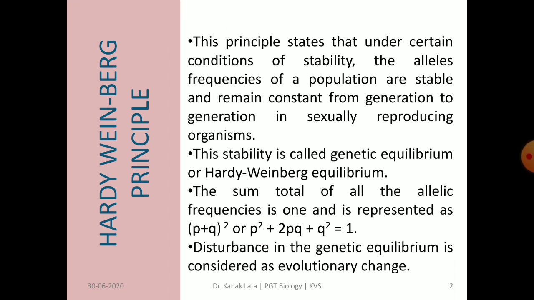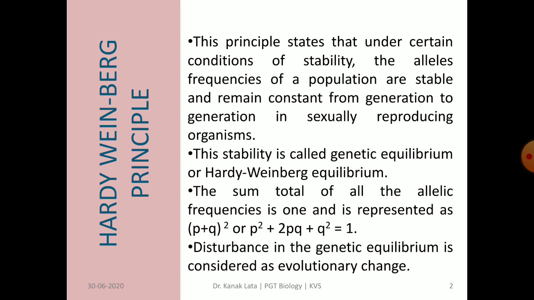Let us first discuss the Hardy-Weinberg principle. According to this principle, allele frequencies in a population are stable and constant from generation to generation in sexually reproducing organisms.